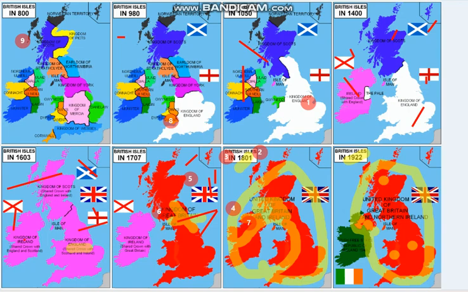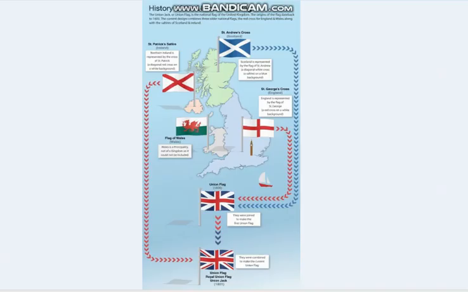Now you have understood the difference between the Kingdom of England, the Kingdom of Great Britain, and then the United Kingdom of Great Britain. This is the present condition. In your textbook we have discussed it till 1801 only. This map gives you more clarity.